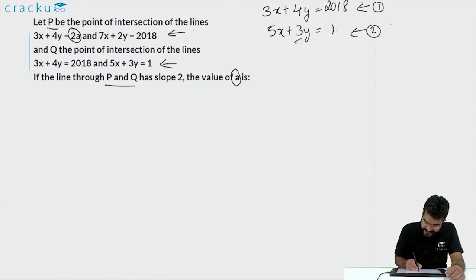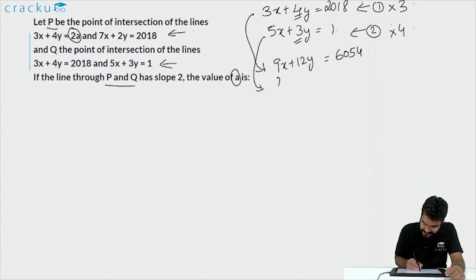For example, in this case the coefficient of y is 3, so we'll multiply the first equation by 3, and in this case the coefficient of y is 4, so we'll multiply the other equation by 4. So the first equation into 3 will be 9x plus 12y is equal to 6054. Similarly, the second equation into 4 is 20x plus 12y is equal to 4.